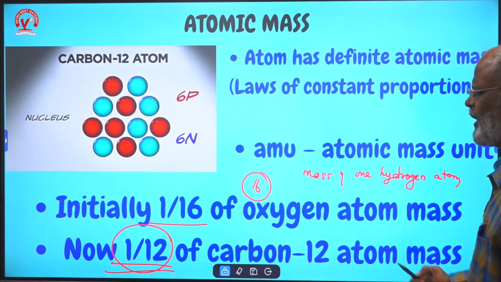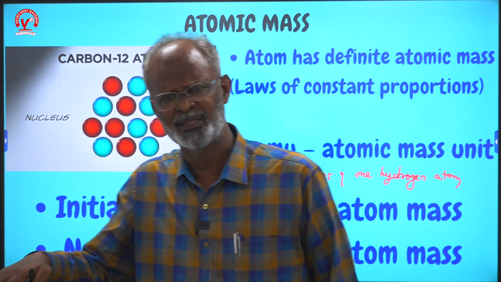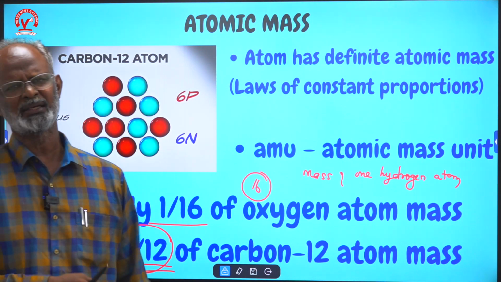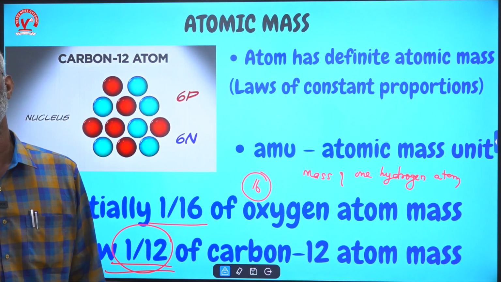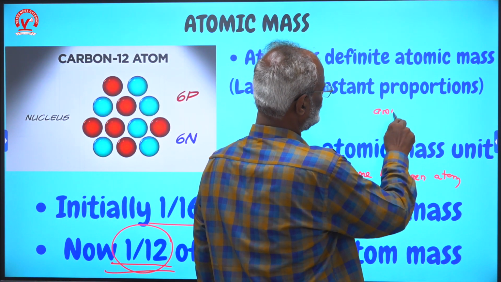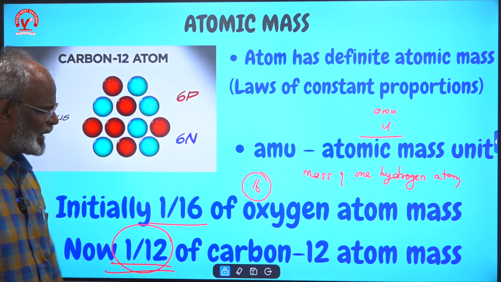What happens when you divide the atomic mass of a particular atom by the atomic mass unit? You get a whole number. That number only you are using as atomic mass, or unified atomic mass, which can be called AMU or U, which can be used in all our calculations.